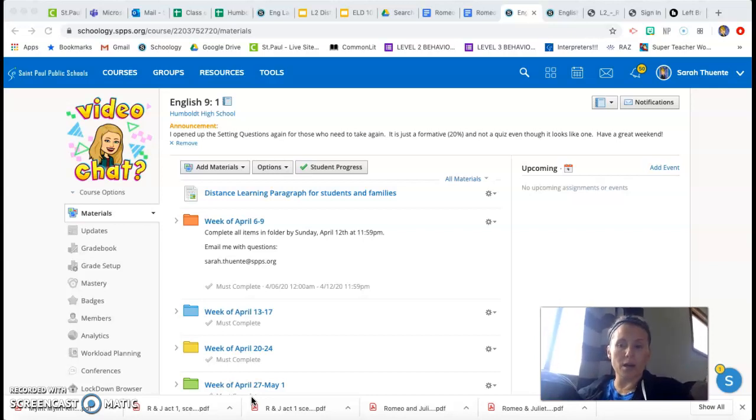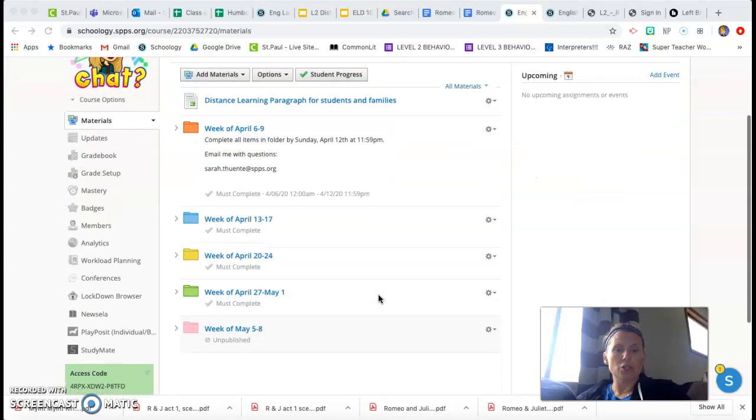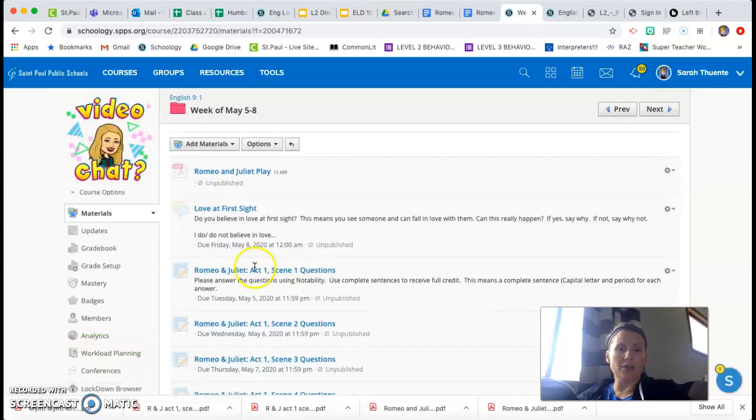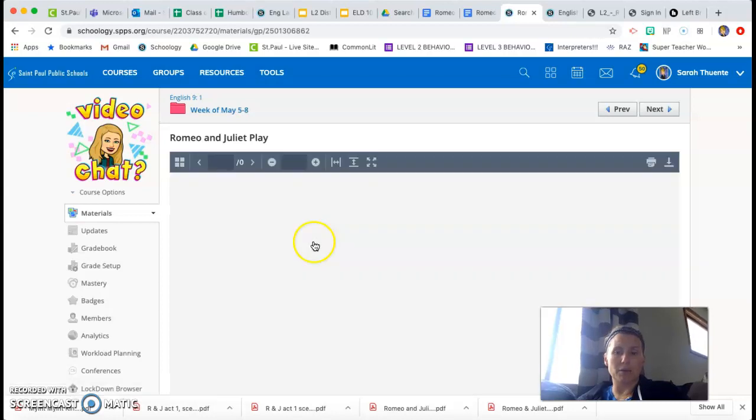But today we are going to get started with the book I told you we were going to read, called Romeo and Juliet. So I'm going to walk you through what this is going to look like for us for the next couple of weeks, because this is what we will be doing probably for the rest of the school year, reading this story. So I'm going to go into this folder, the week of May 5th through the 8th, and at the very top you see Romeo and Juliet play. This play is going to come up here for you.